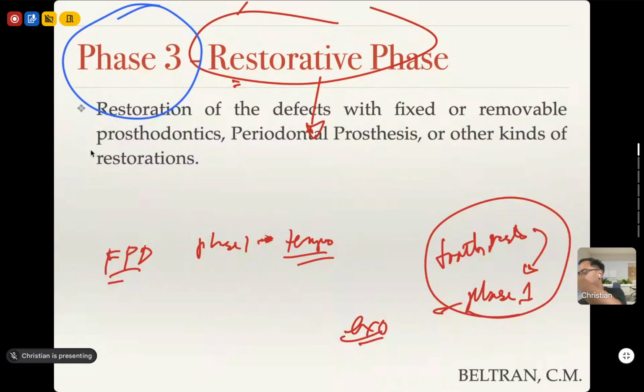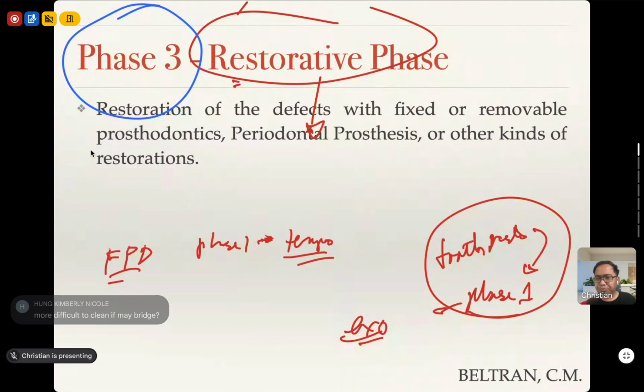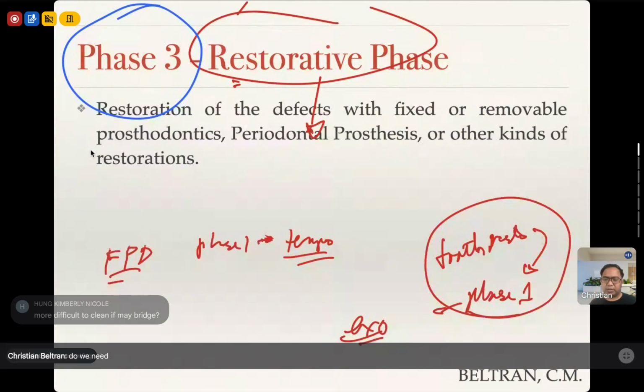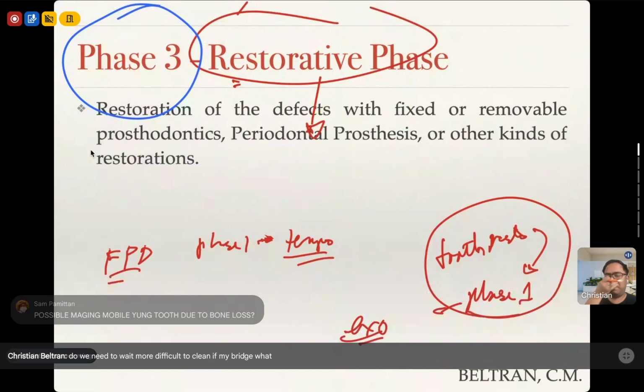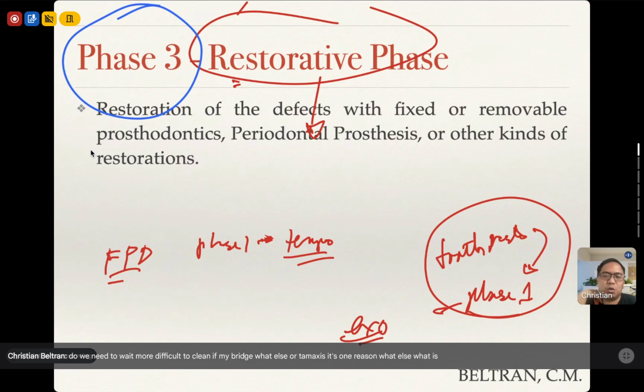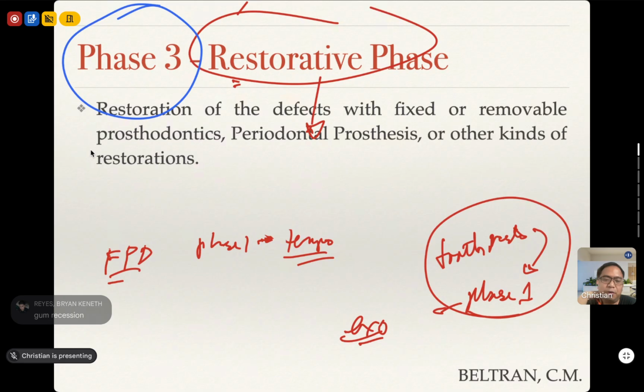What's your answer? Why do we need to wait? More difficult to clean if there is a bridge. What else? Oh, correct. That's one reason. What else? What is the sequela of periodontal therapy?